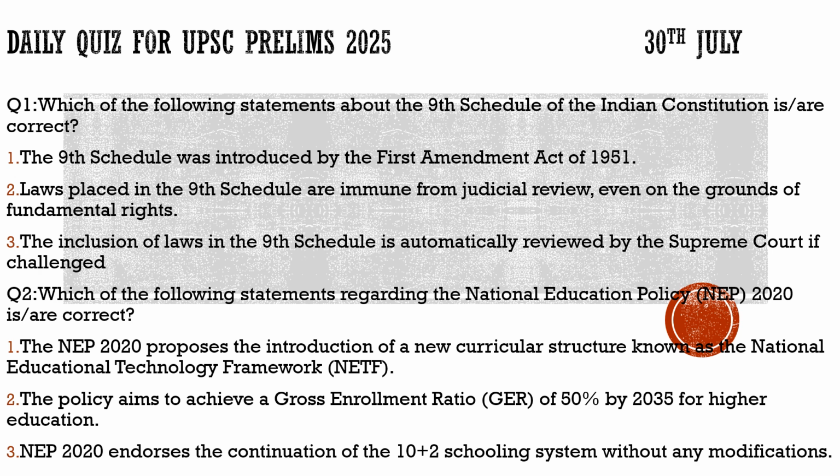Here the question says, which of the following statements about the ninth schedule of the Indian Constitution are correct? The first statement: the ninth schedule was introduced by the First Amendment Act of 1951. This is 100% true. Second statement: laws placed in the ninth schedule are immune from judicial review even on the grounds of fundamental rights. Yes, this is also true, but the laws put in the ninth schedule can be reviewed in rare circumstances.